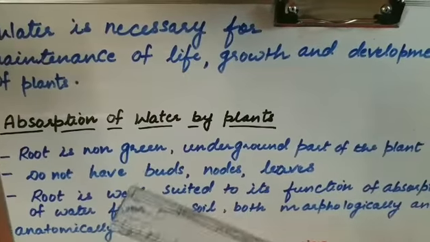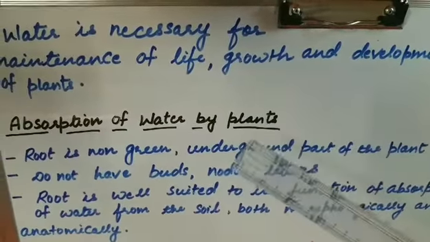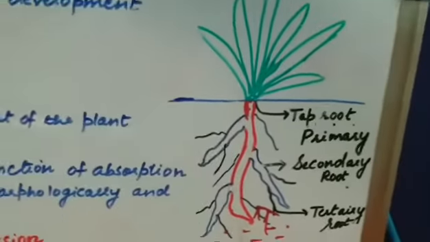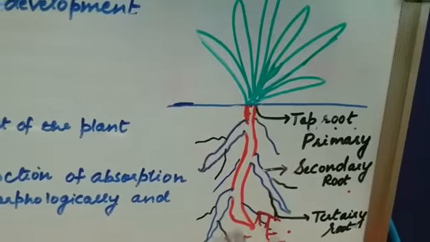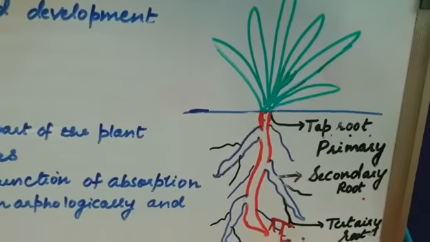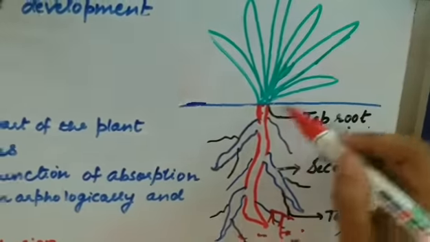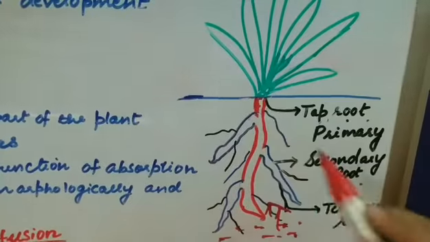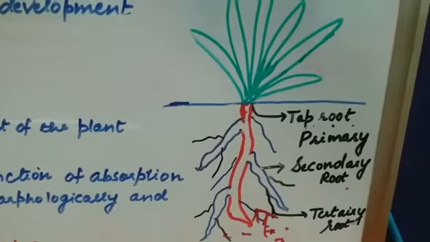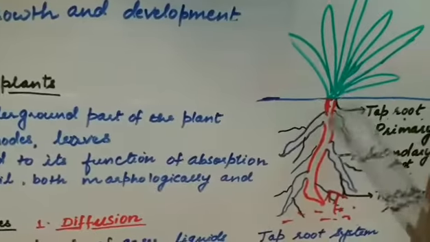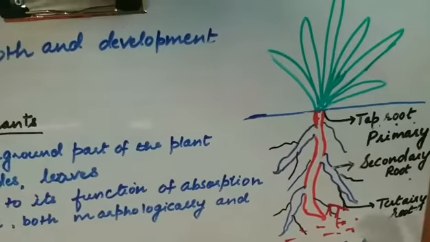Land plants have a well developed root system to absorb water from the soil. From the soil the land plant can absorb water and get it transported to all the other parts of the plant. Now coming to the main topic, absorption of water by plants. How will this water get absorbed by the plant? By the help of root.